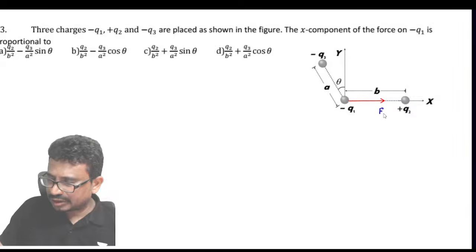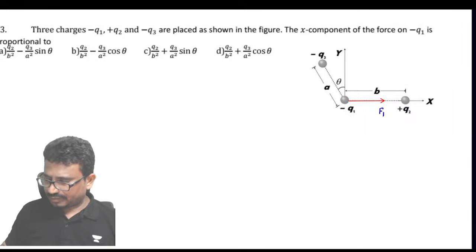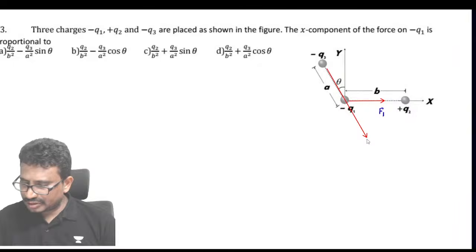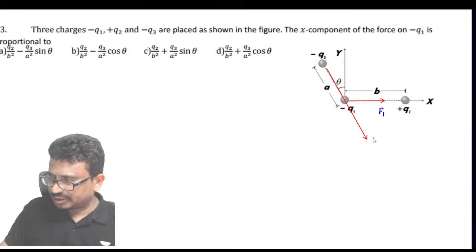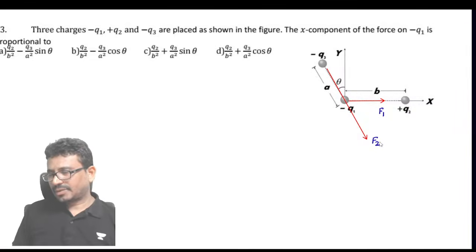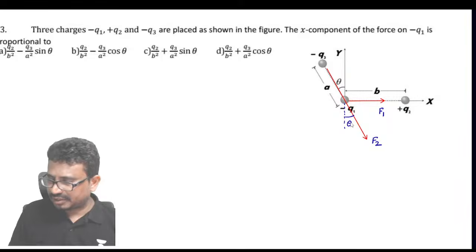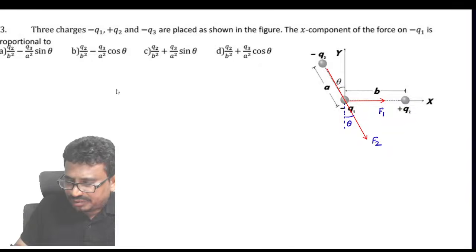And if I call this F1, and then these two are in repulsion here. Same polarity means this force is repulsion, and this is F2. Right. And you can see now this is the y-axis and this angle theta is given. So we can resolve this into components now here. So what is the net force along this x direction? We need only the x component. So that will be F1 plus F2 sine theta.